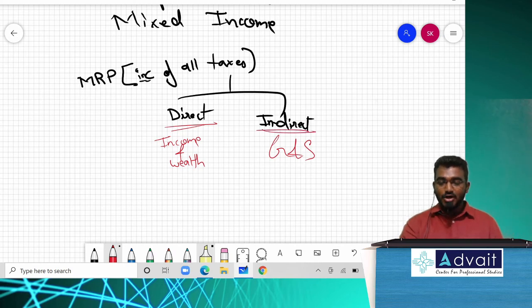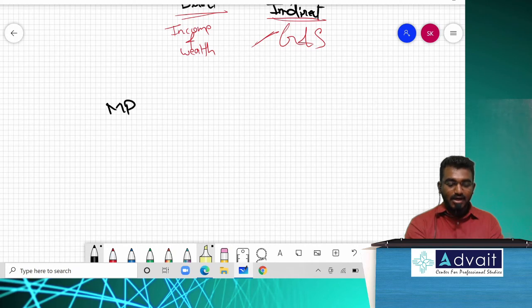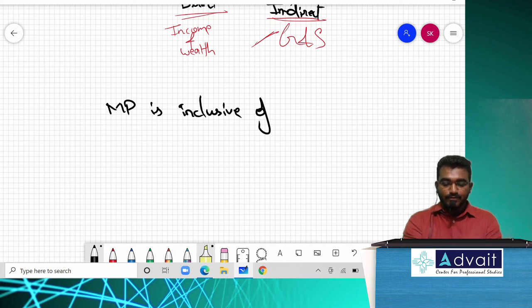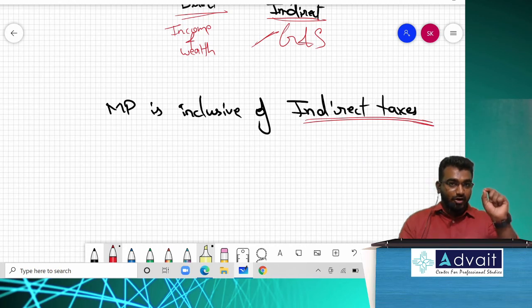Now indirect tax is on what? Goods and services. Whatever you are purchasing as a good or as a service, obviously you will pay tax on that. So remember my market price. What is it? Market price is inclusive of indirect taxes. So whenever you see the word market price, it includes indirect taxes.